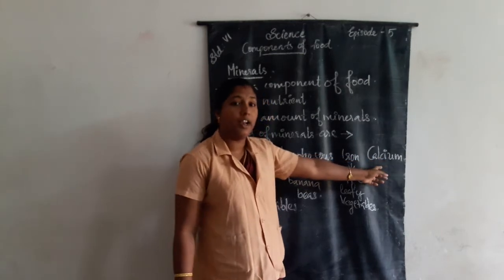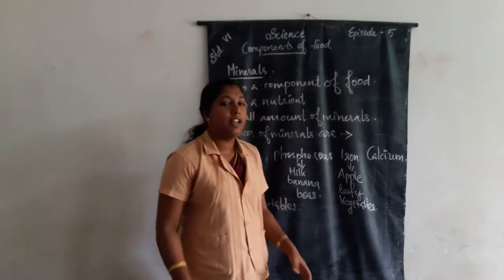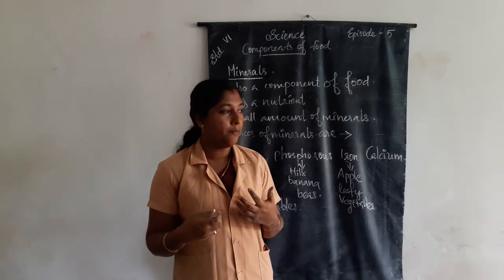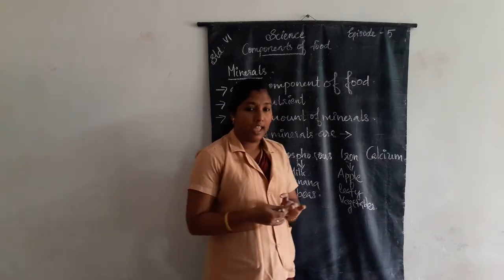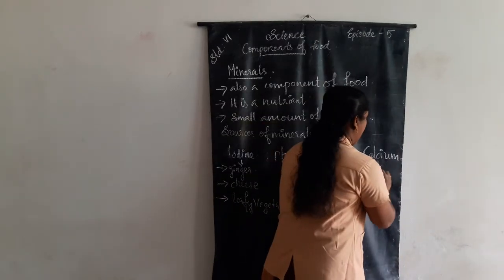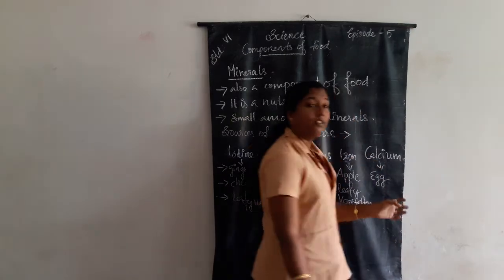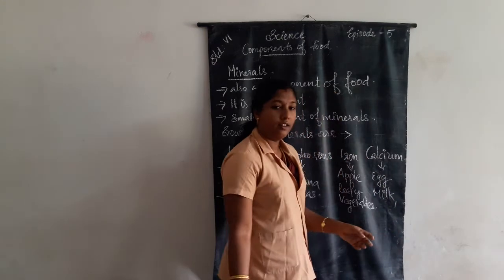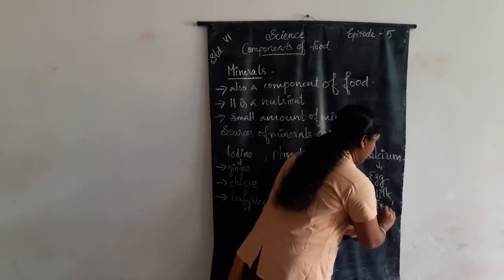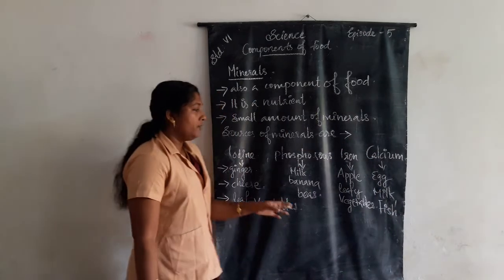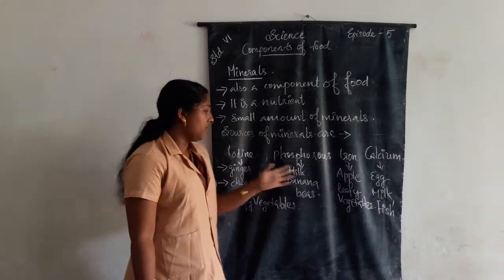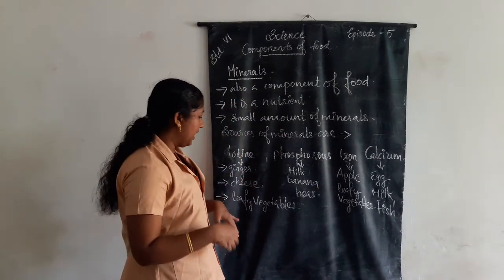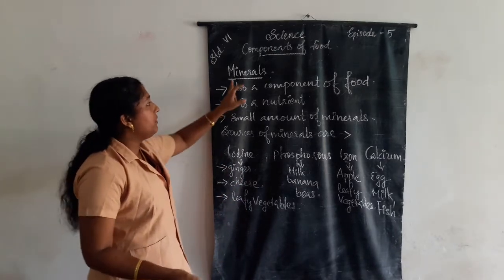Another source of mineral is calcium. Calcium-containing food. We get calcium-containing food by eating egg, then milk, then fish, etc. We eat these types of food items, and we get minerals in our body.